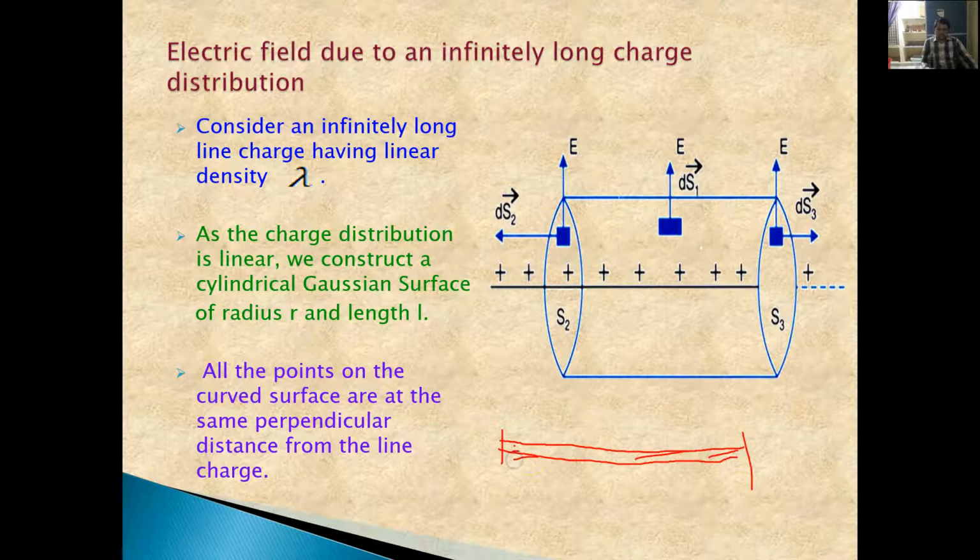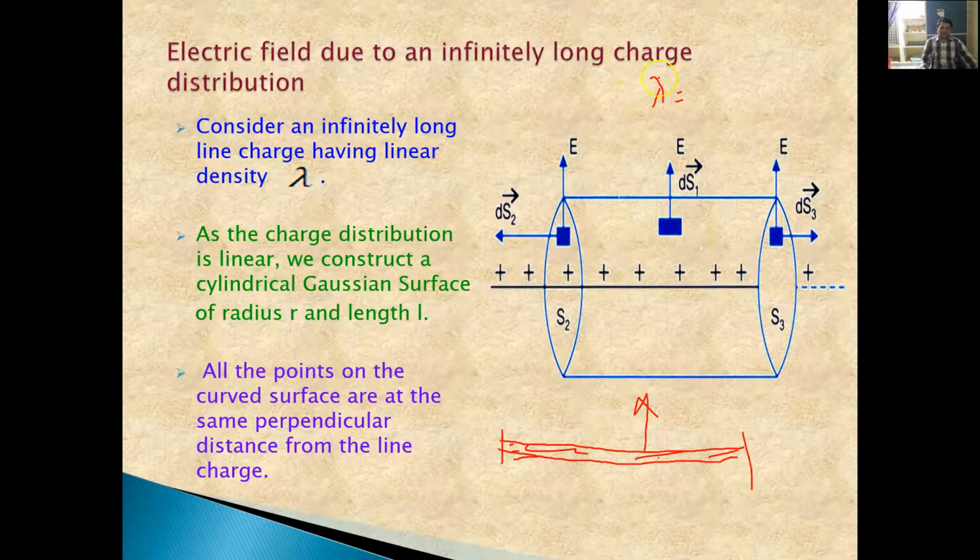For convenience, we have elaborated this part like this. Just observe, if you observe this surface, the charge is distributed over this entire wire uniformly.